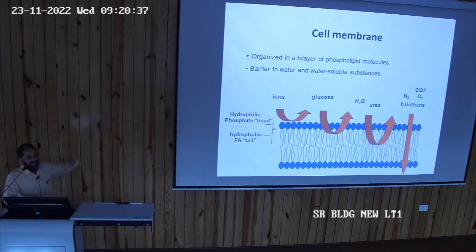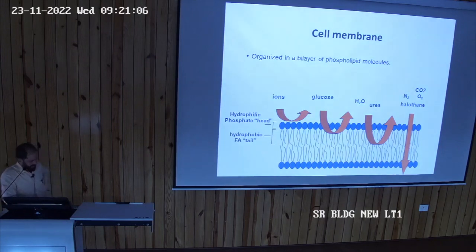Everyone knows that lipid soluble components easily cross. Different gases are lipid soluble: nitrogen, oxygen, carbon dioxide, and halogens also. They can cross easily. But larger molecules and charged molecules, water and water soluble components, cannot go inside easily.